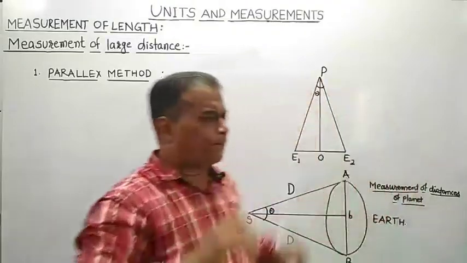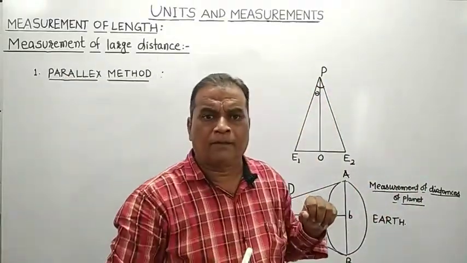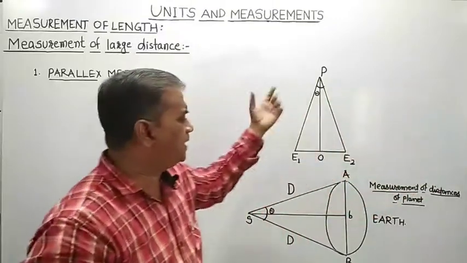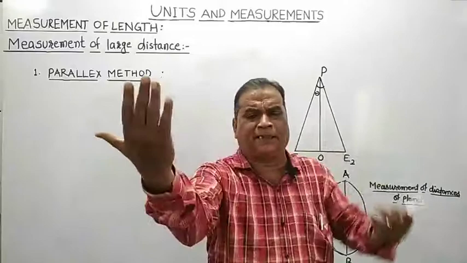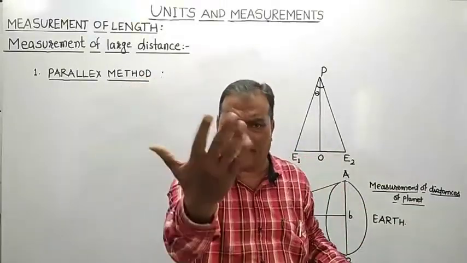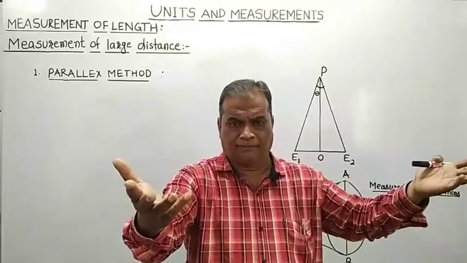So as far as parallax is concerned, whenever there is apparent change in position of an object, my object is hand, there is apparent change in position of object. It is not actual. Apparent means virtual. We feel it.